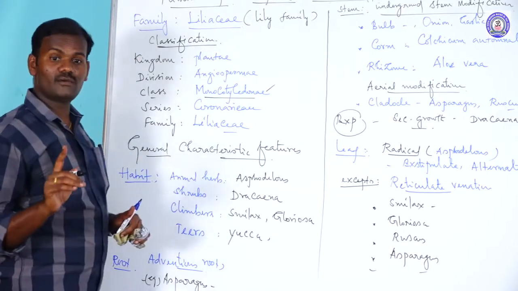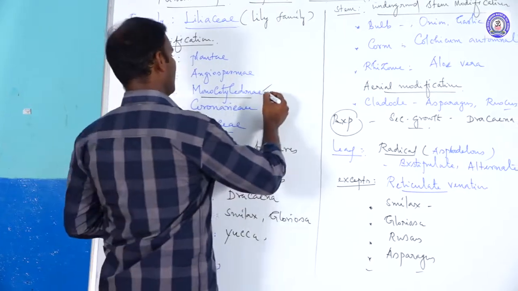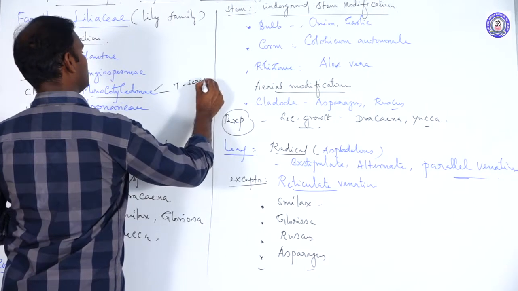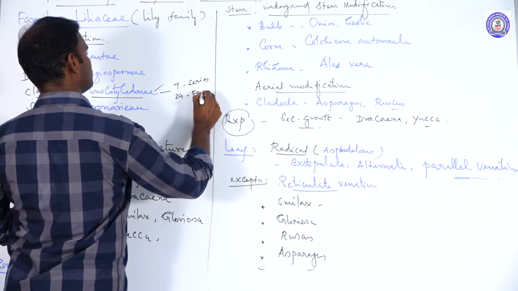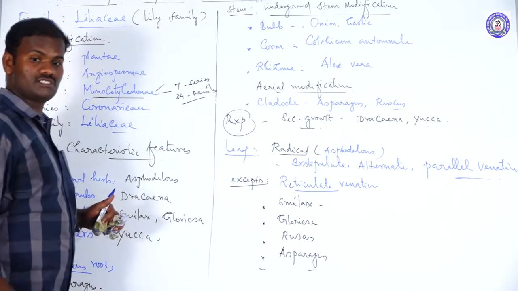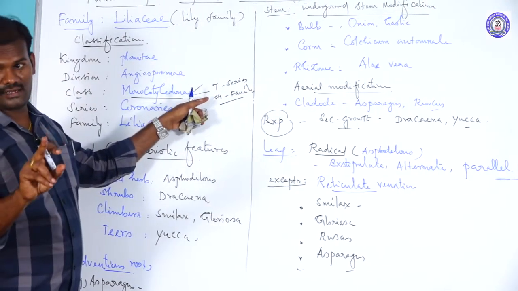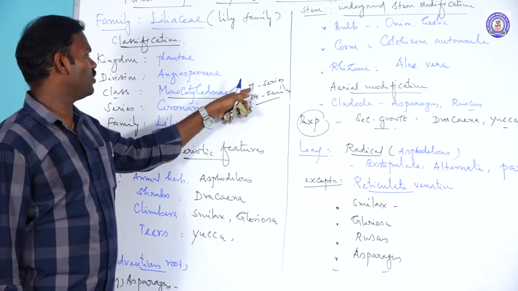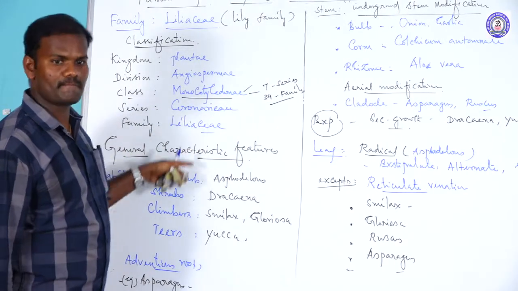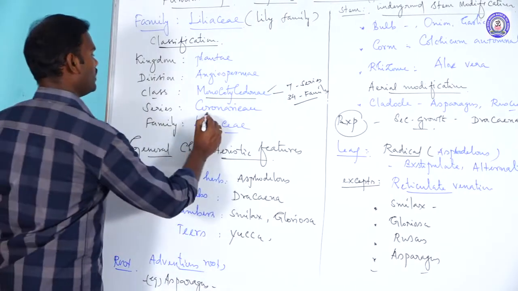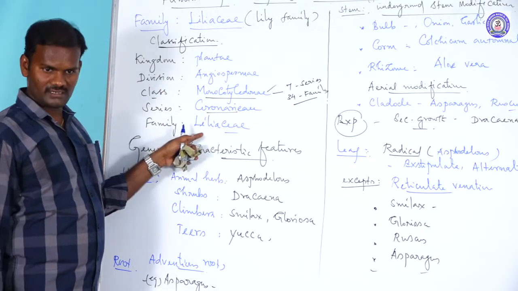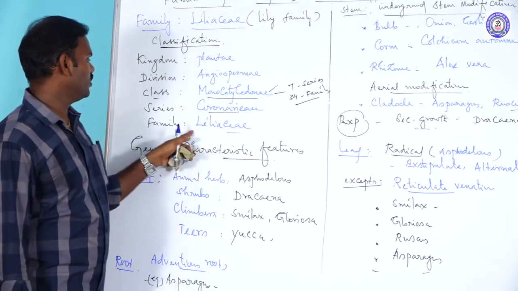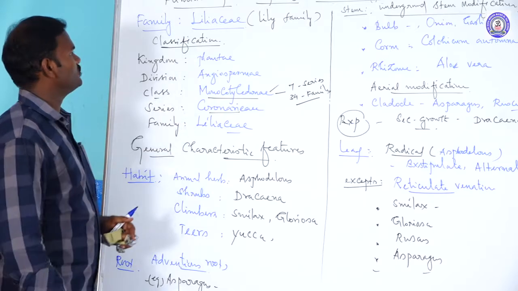In general, according to the Bentham and Hooker system of classification, monocotyledonae includes 7 series and 34 families. According to Bentham and Hooker, there is no order in monocots, only series and families. Among the 7 series, one is Coronariae, which includes the family Liliaceae. So Liliaceae comes under the series Coronariae. Among the 34 families, one is Liliaceae. So this is the systematic position of Liliaceae.